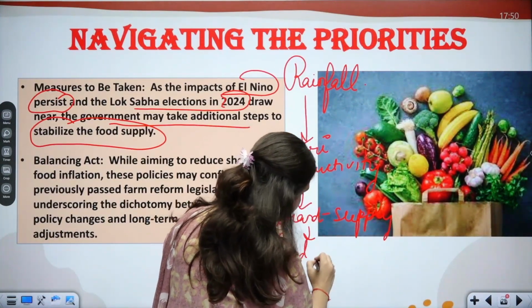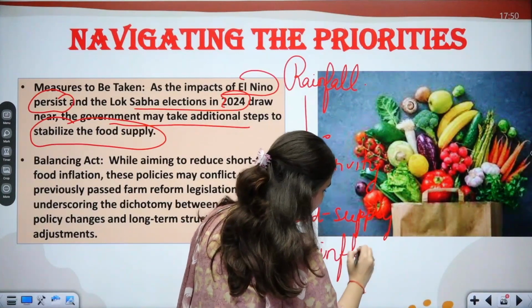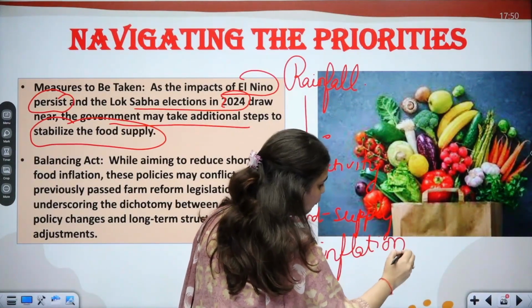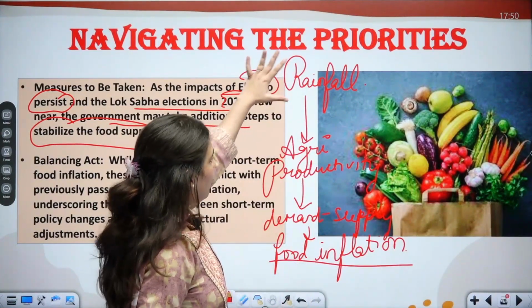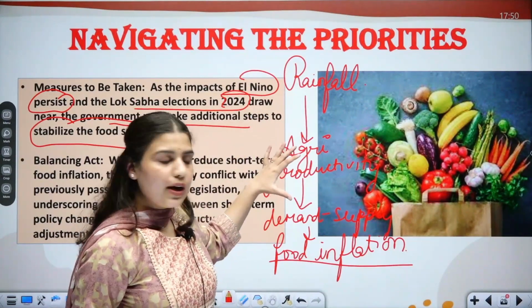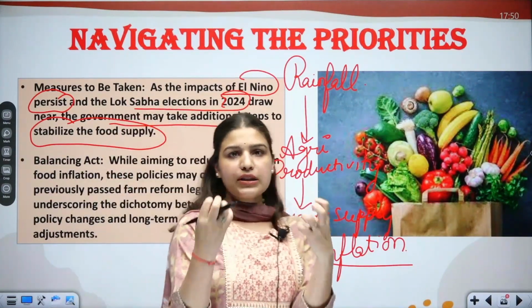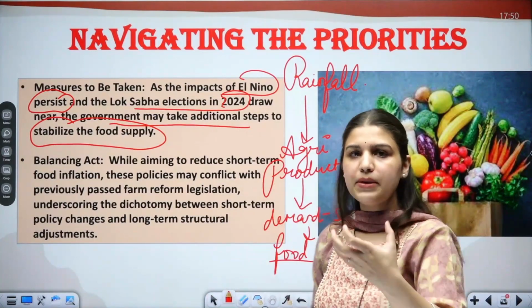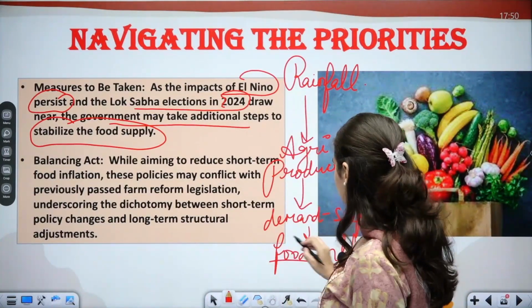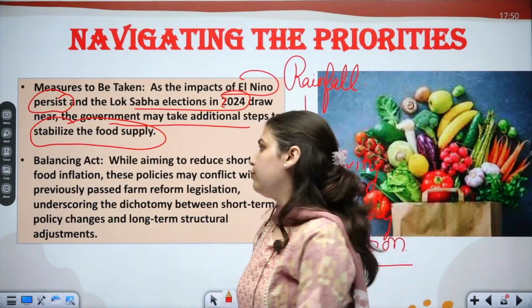If we want to summarize, we have broadly studied four points: rainfall will decrease agricultural productivity, it will then disturb demand, supply and access. Demand would be the same, supply would be less, and this in turn would lead to food inflation.